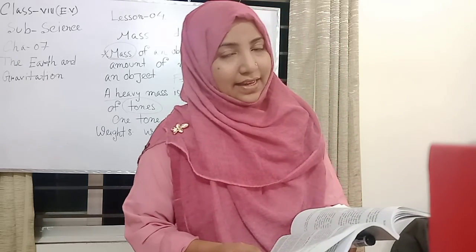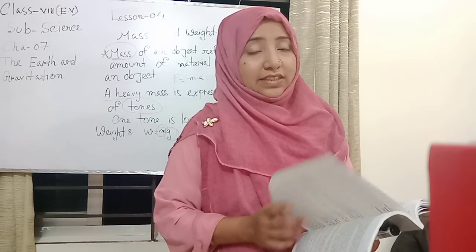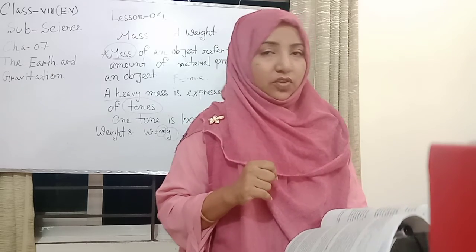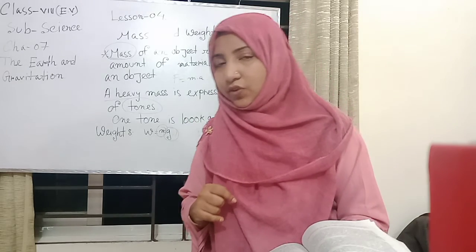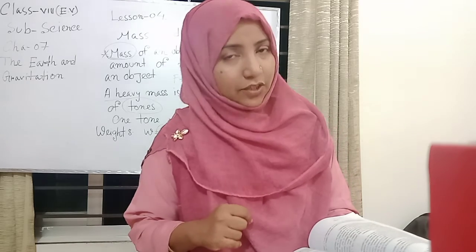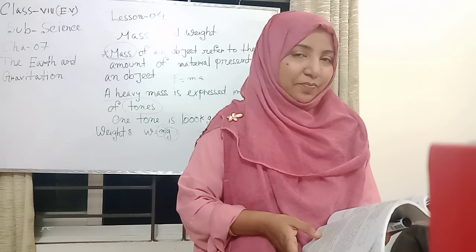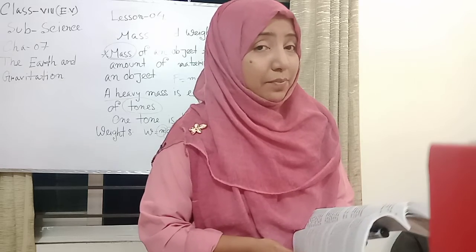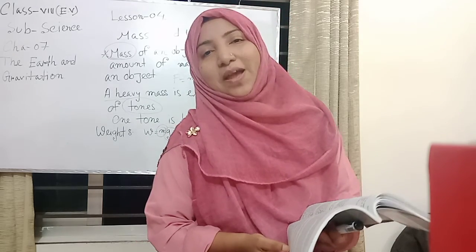If we have only two mathematical terms, the first is F equal to G into M1 into M2 divided by D square, and the other mathematical term is F equal to ma or F equal to mg.